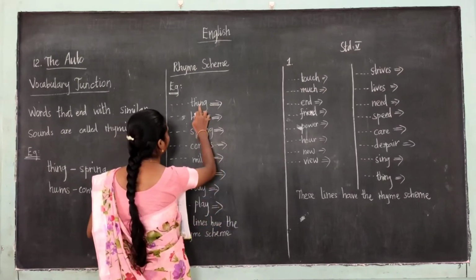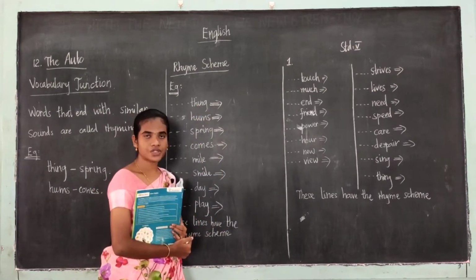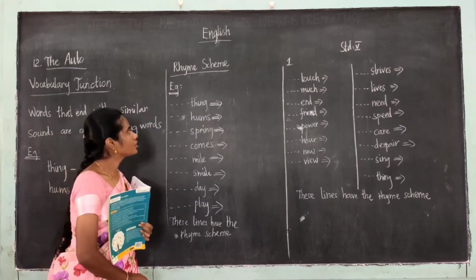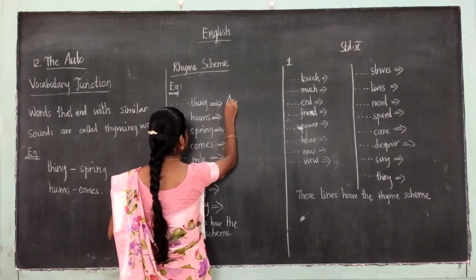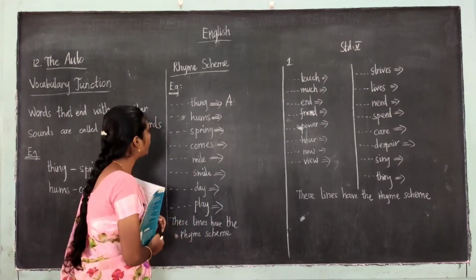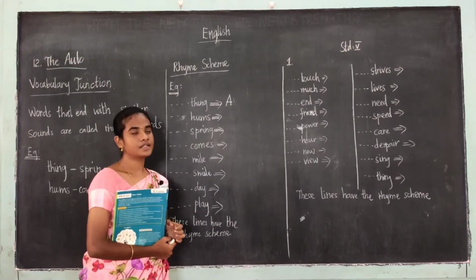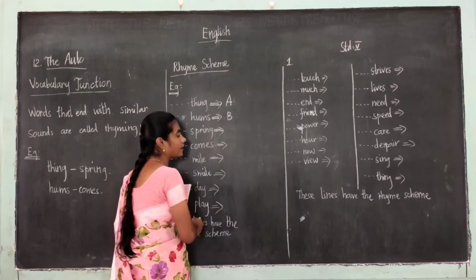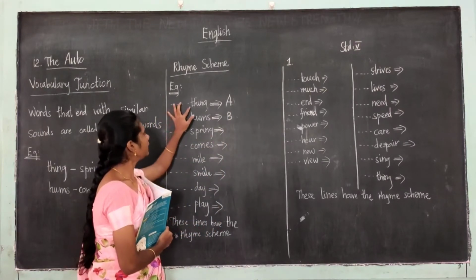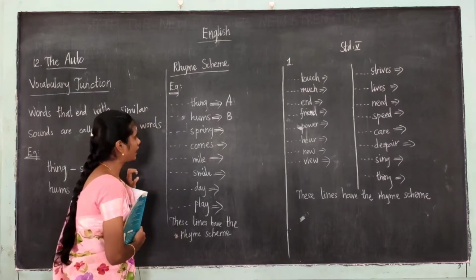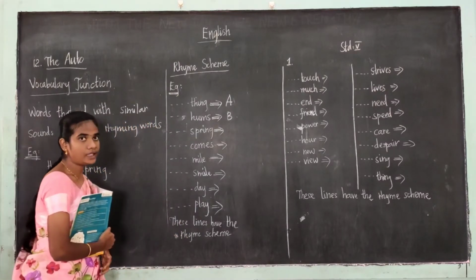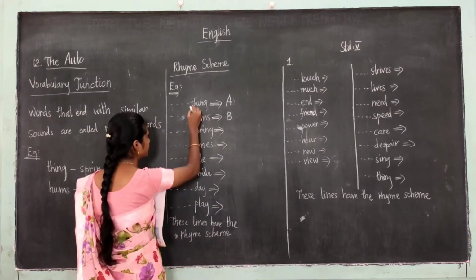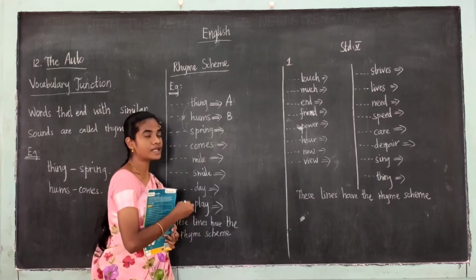Now see, thing. Thing is a new sound. For each new sound we have to give a letter, so I have given A. Thing, A. The next one, hums. Hums is a new sound, so we give B. The next, spring. Now see here, thing and spring are rhyming words. These both rhyme with one another. They have similar sounds.